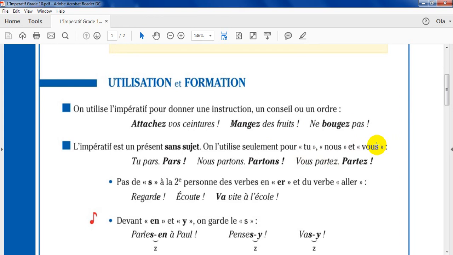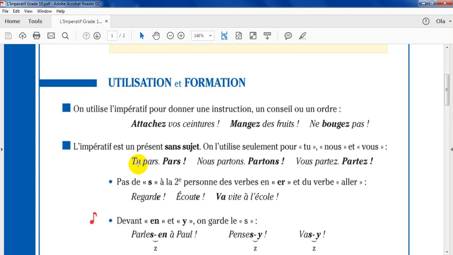Then I'm going to give an order to you. Nous means we. Here, it's like to suggest something to do. Let's go, let's play. Then, when I'm going to put this form with nous, it's like a suggestion.